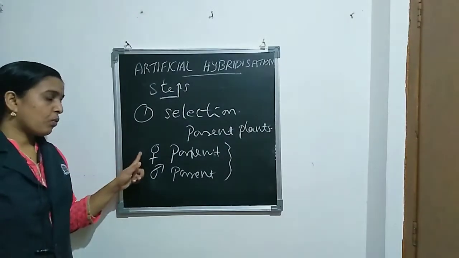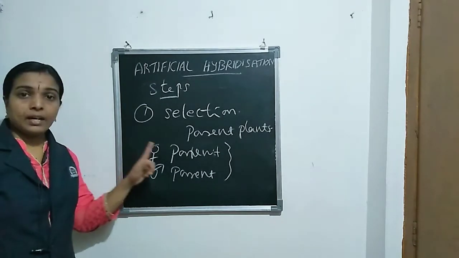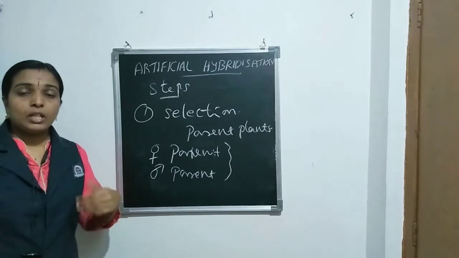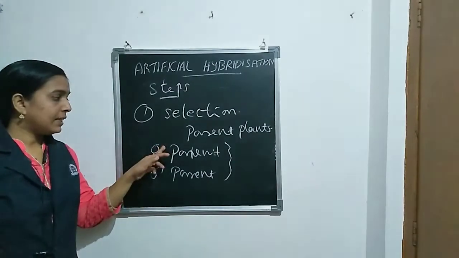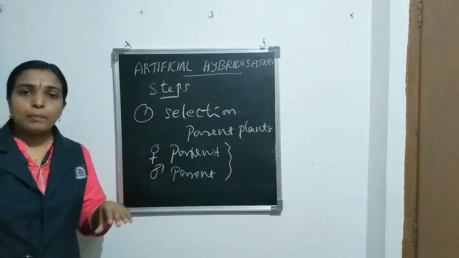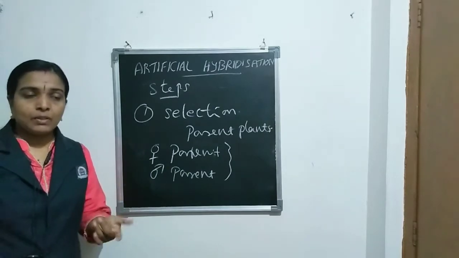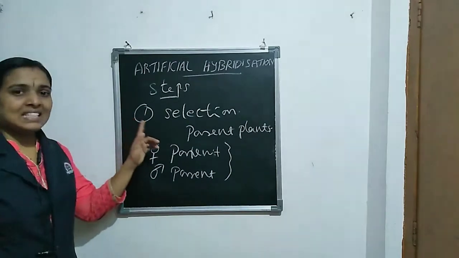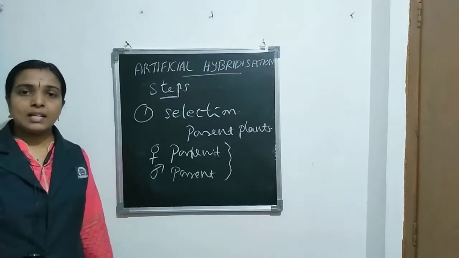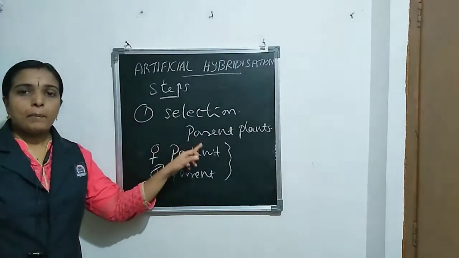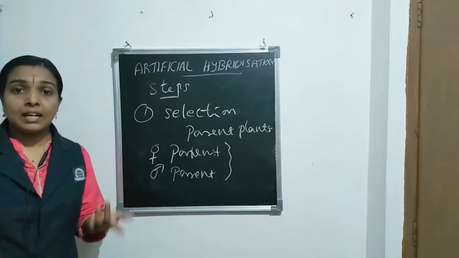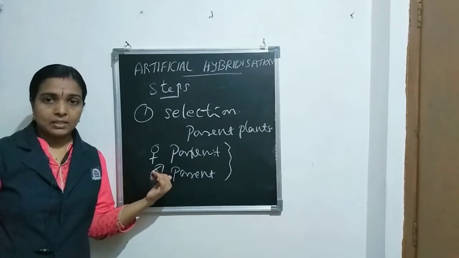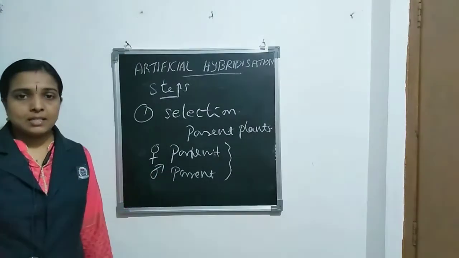Listen here, only one plant has high yield and another is disease resistant. We need to combine these two characteristics and produce a new variety with the combined characteristics. That process is known as selection, selection of parent plants with the desired characteristics. Here the examples of desired characters are high yield and disease resistance.